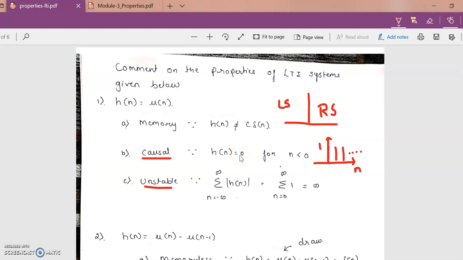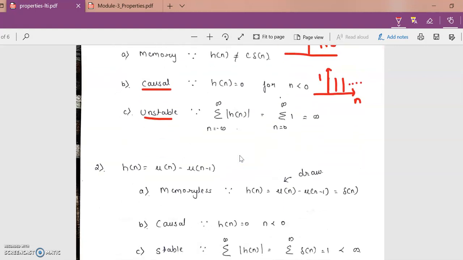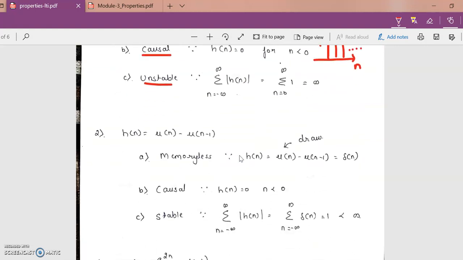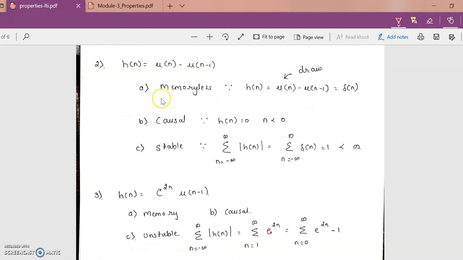So let me do one more problem of this sort, and then we can go ahead and do the next problem. Okay, the second problem, it says h of n is equal to u of n minus u of n minus 1. The moment you see this kind of an equation, immediately you should be able to draw it. We know how to draw the value of u of n. Just for your convenience, I am drawing u of n here. This is going on till infinity.